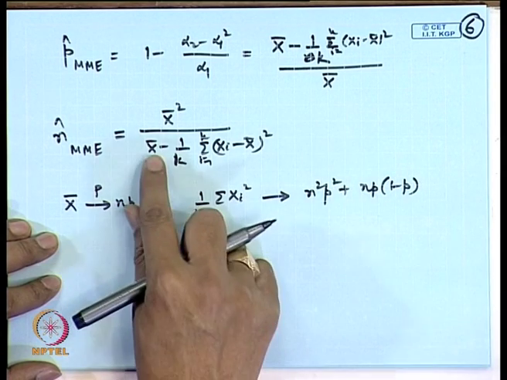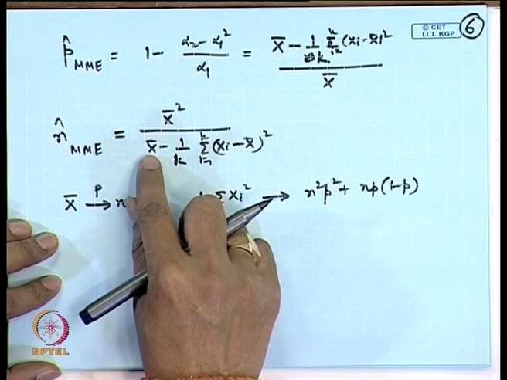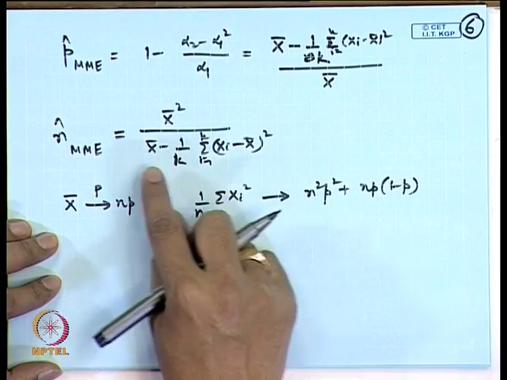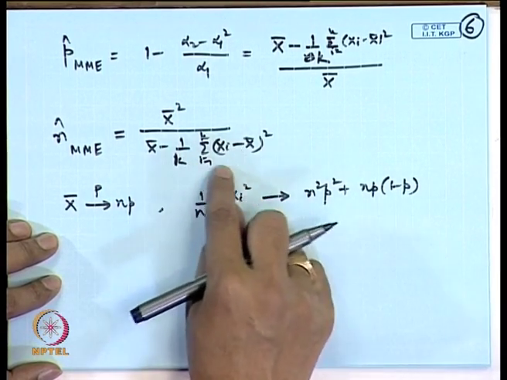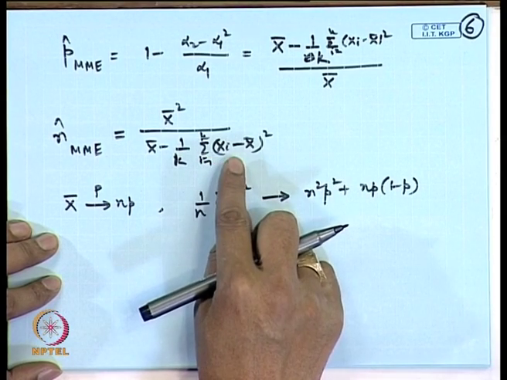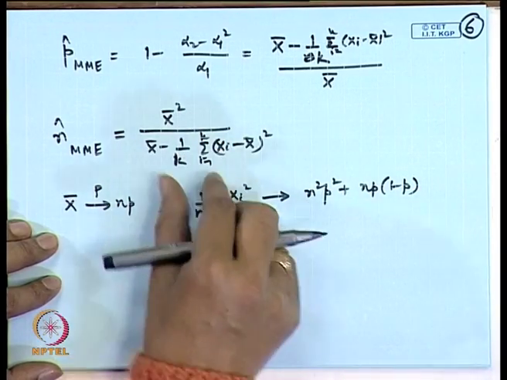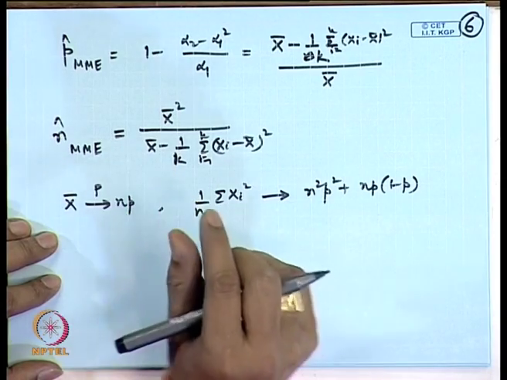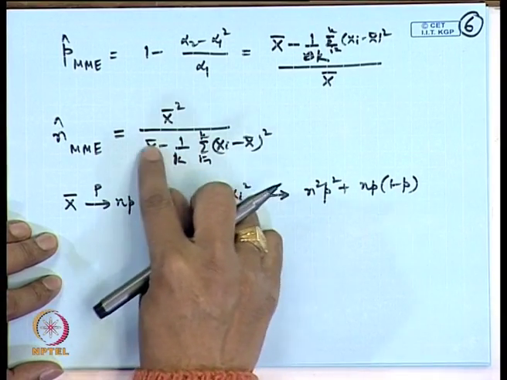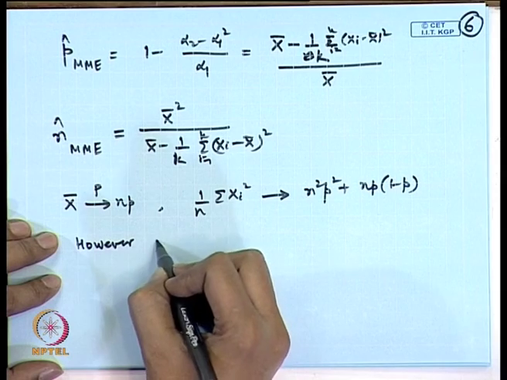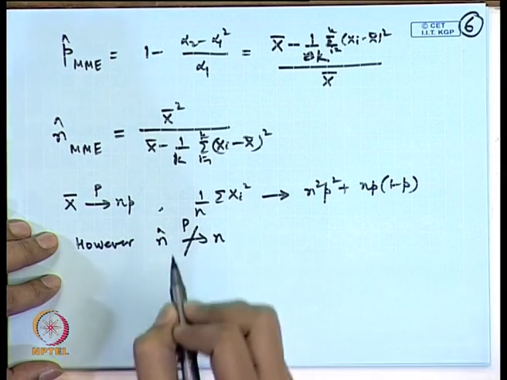Now, let us look at this quantity. In the denominator you have x bar minus 1 by k, this quantity. If you look at the limit here, this is going to n p and this is going to the variance term, that is n p into 1 minus p. So, this does not converge actually, because for convergence in probability we have established one property, that is the invariance property, but the invariance property is only for continuous functions. Here this is not a continuous function because the denominator may become 0. Hence, n hat does not converge to n in probability.